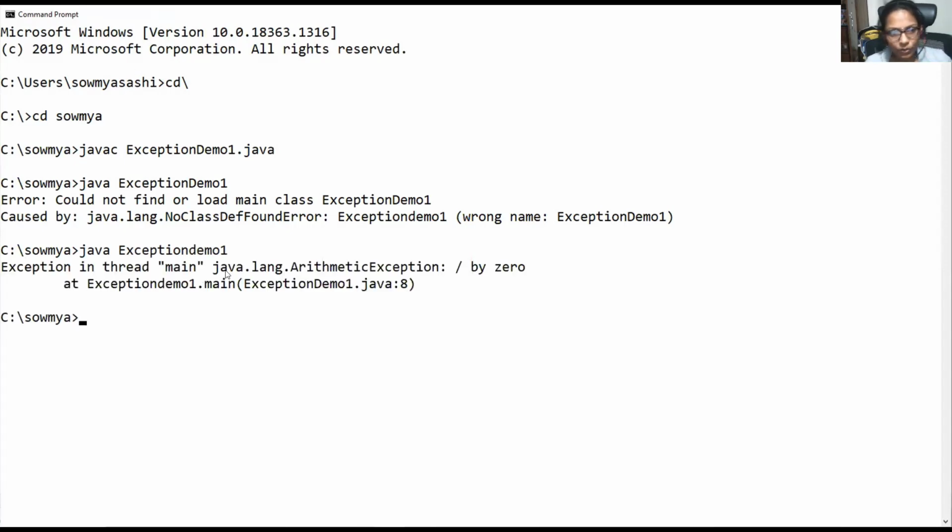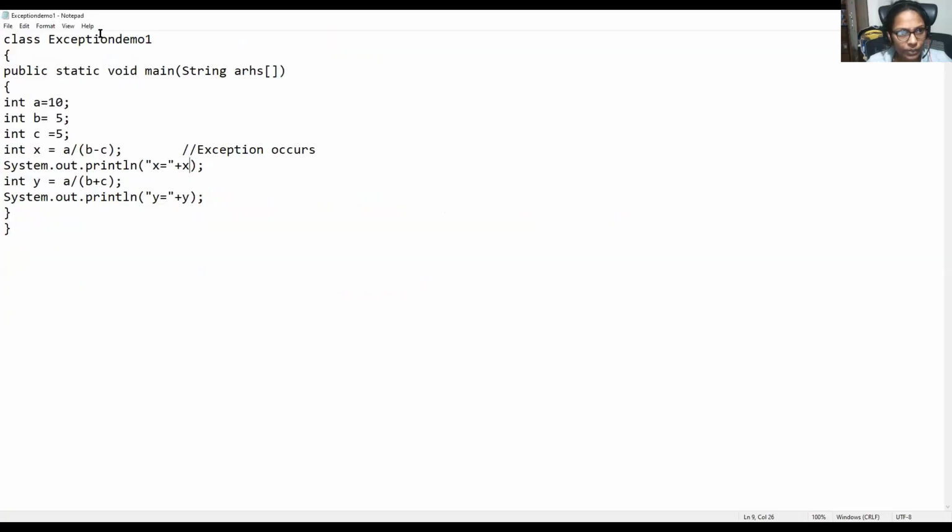Okay, so we got the exception here. What is the exception? java.lang.ArithmeticException. What is this arithmetic exception? Divide by 0. It is giving the line number also. At the 8th line, you got this exception. If you observe, 1, 2, 3, 4, 5, 6, 7, 8, yes exactly, at the 8th line we got the arithmetic exception.